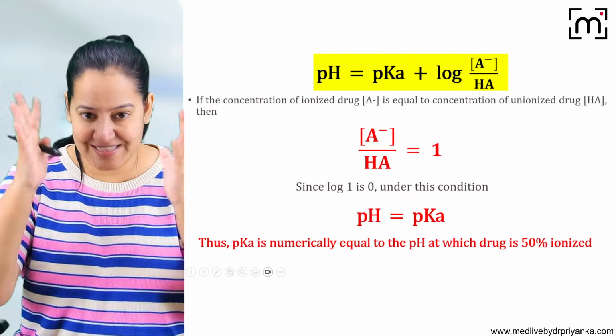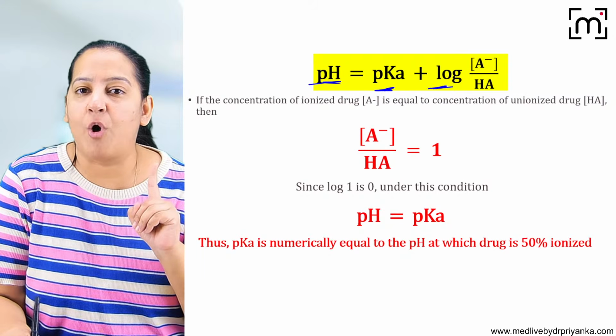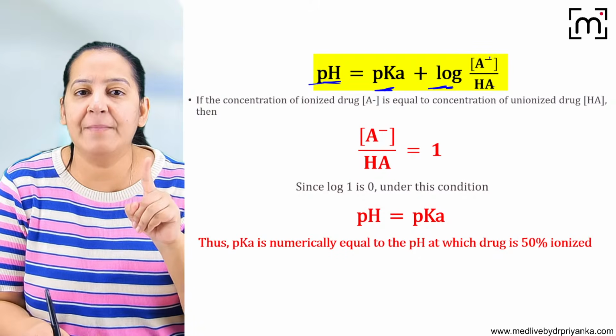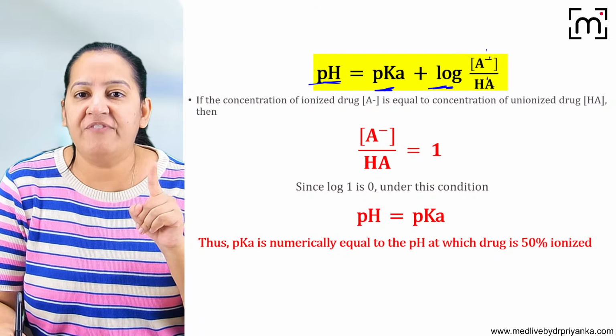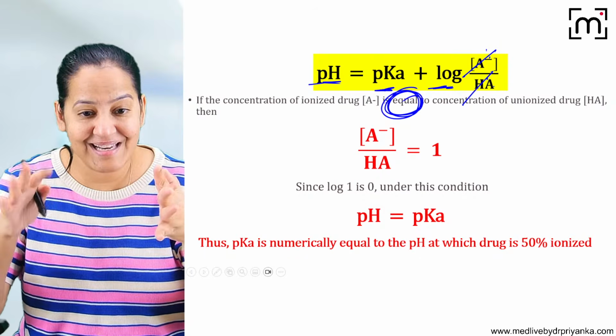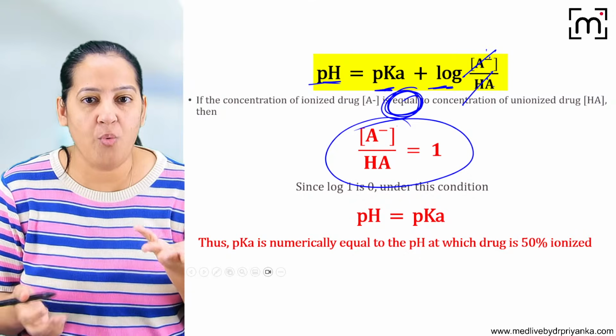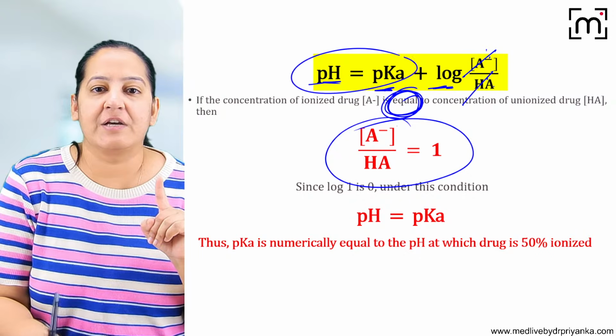You got it? So the same story is written in front of you. Read it. pH is equal to pKa plus logarithm of ionized upon unionized. Let's say both of them are 50-50. So keep it 50-50 and cancel each other out. Both of them are equal, so they are cancelling. So log 1 is equal to 0. When they are cancelling, log 1 is equal to 0. So pH is equal to pK.